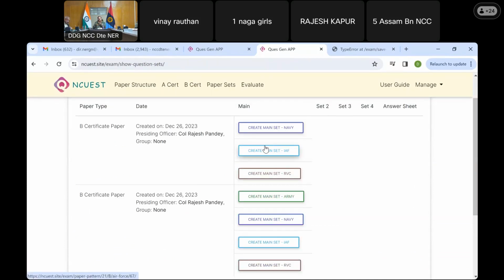But you as a member are not seeing the generated paper because it is not visible to you. Only the presiding officer can see it. That is just to make sure that many people don't have access to the paper. So let me see if now the email has come.